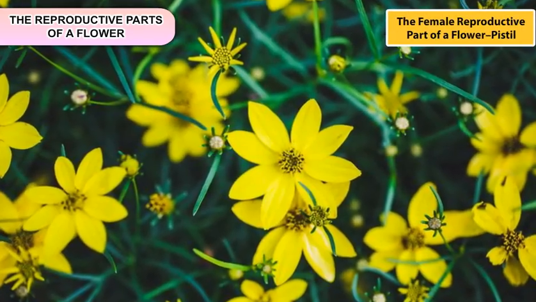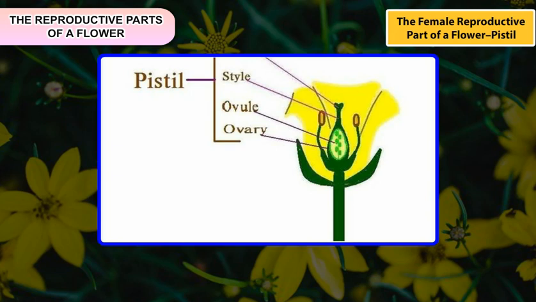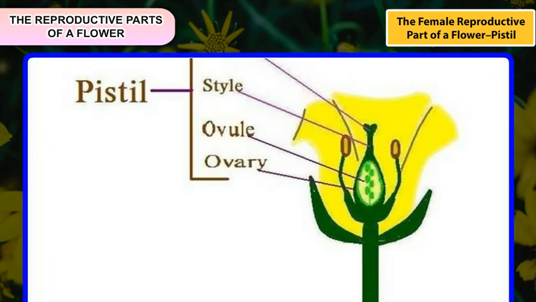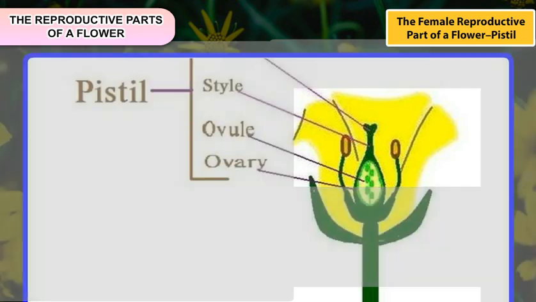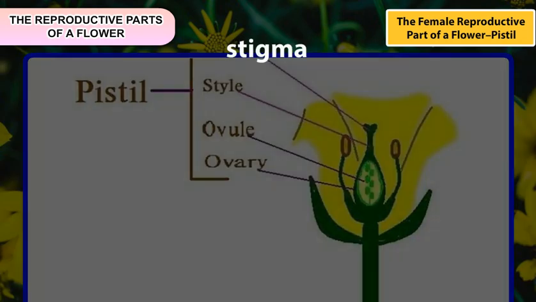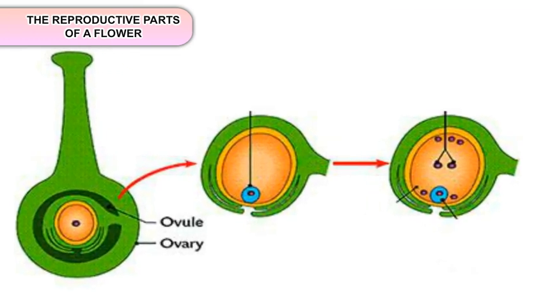The female reproductive part of a flower: pistil. Pistil is the female reproductive part of the flower. It is broader at the base and tapers at the top. It consists of stigma, style, and ovary. The ovary contains ovules which contain eggs.